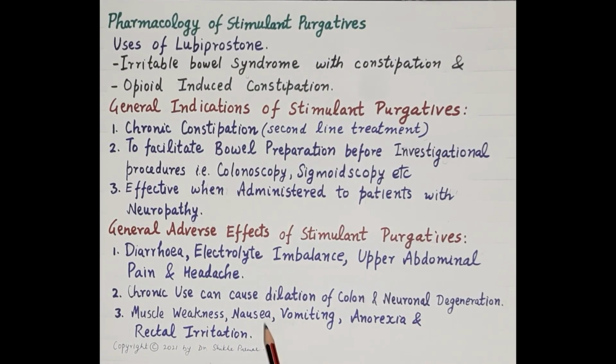Apart from this, these stimulant purgatives can also cause muscle weakness, nausea, vomiting, anorexia, and rectal irritation.